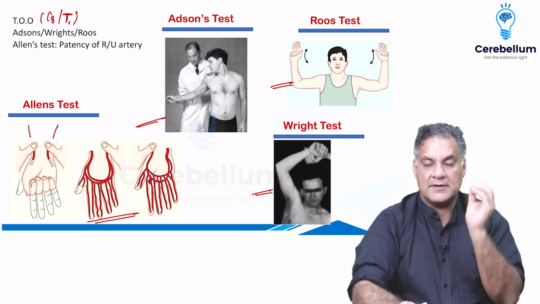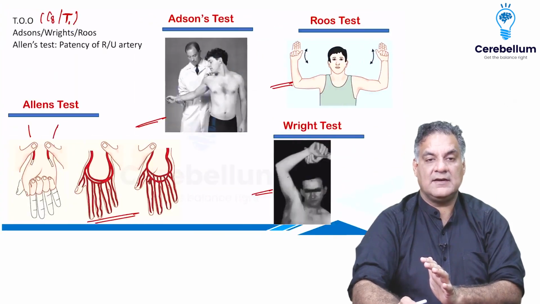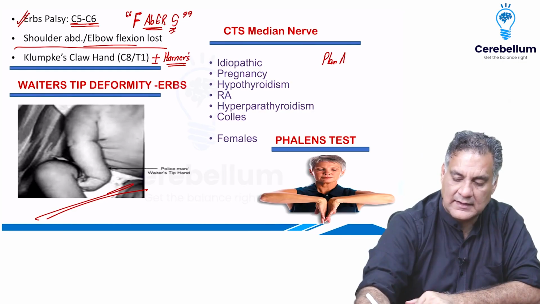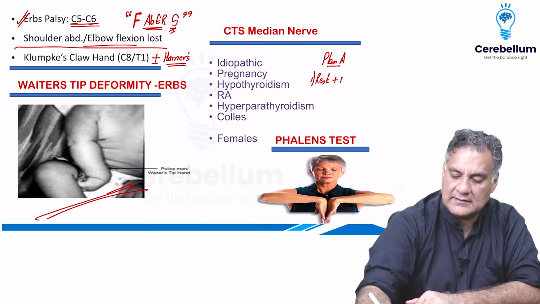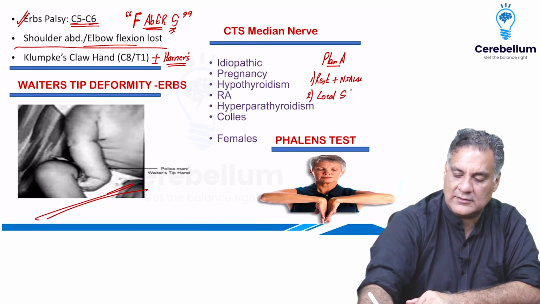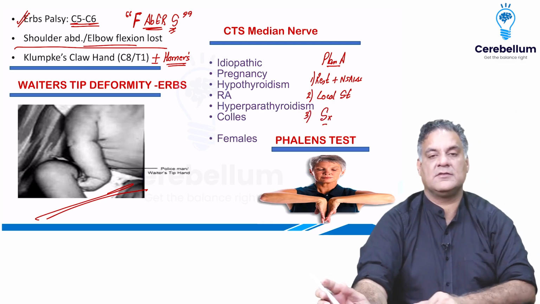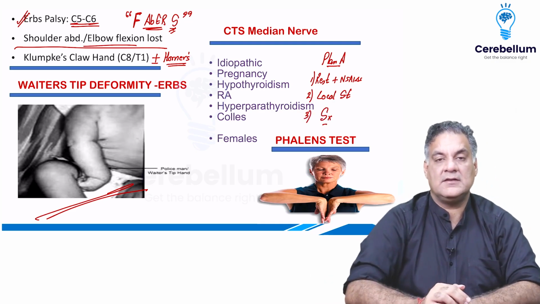When you have compression neuropathies, their treatment is Plan A. What is Plan A? It's a name I have given. Rest plus NSAIDs. That is, give rest to the patients and anti-inflammatory drugs. If not relieved, you inject in that area, called local steroids. If not relieved, you do a surgical decompression. So this is what you do in compression neuropathies.